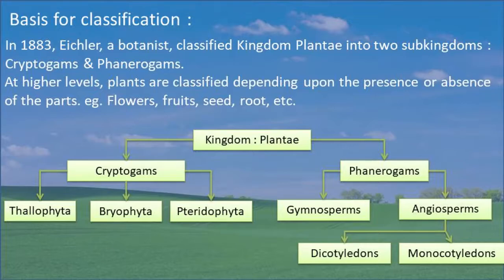If seeds are present, then whether seeds are enclosed in fruits or not. After that, if seeds are produced, the number of cotyledons in seeds, that means some seeds bear one cotyledon, that is monocotyledonous, and some seeds bear two cotyledons in them, that means dicotyledons. In this way, these are the basis of classification of plants.